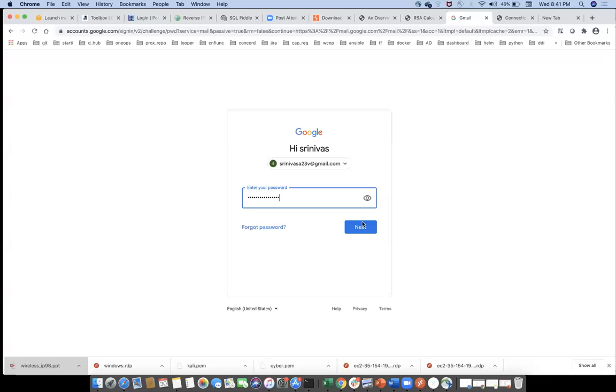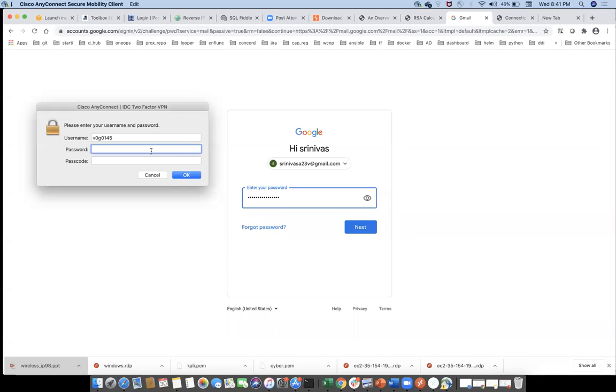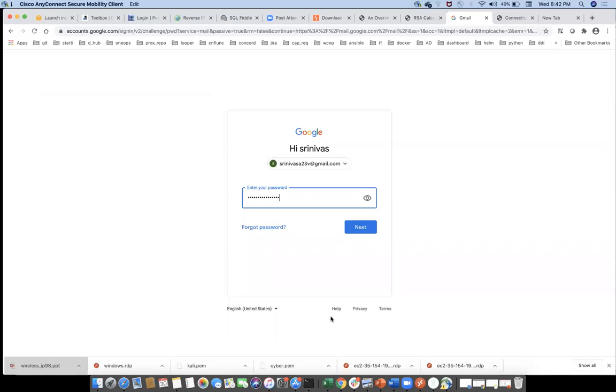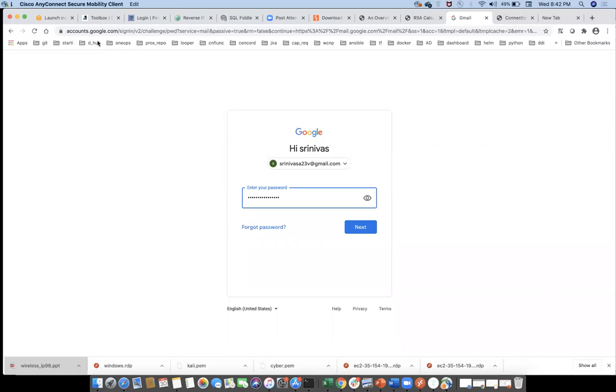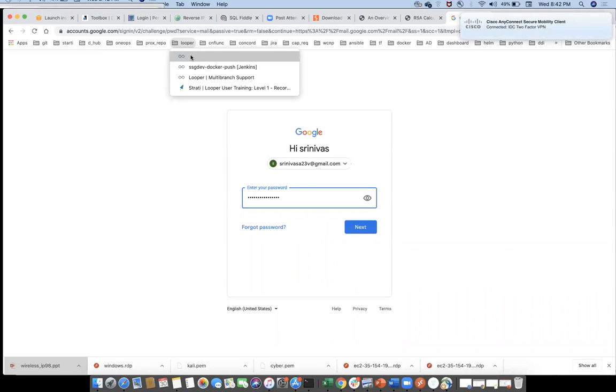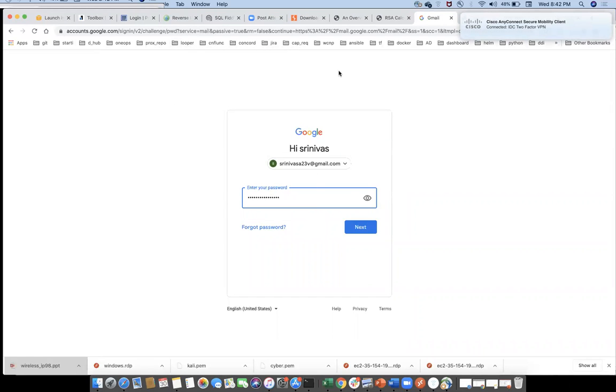Okay, one moment. How to see? I'll show a sample example here. I'll give the sample example. Once again, I'll show this. So how to remove this eye icon? I'll show the example.